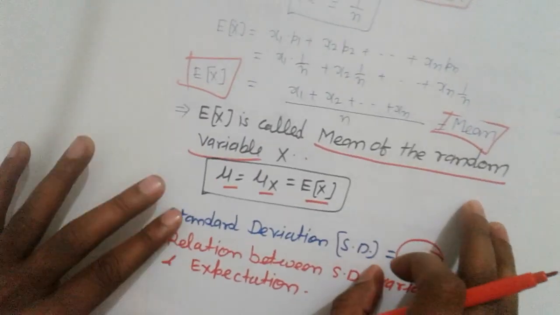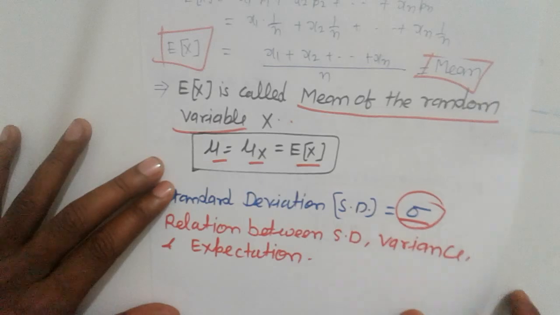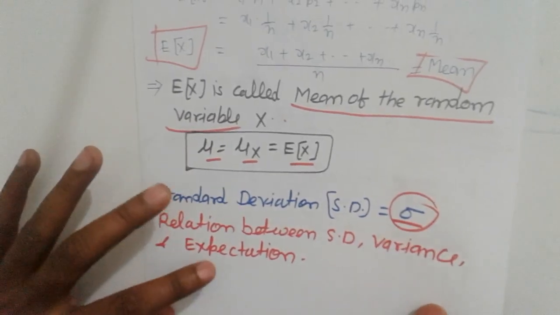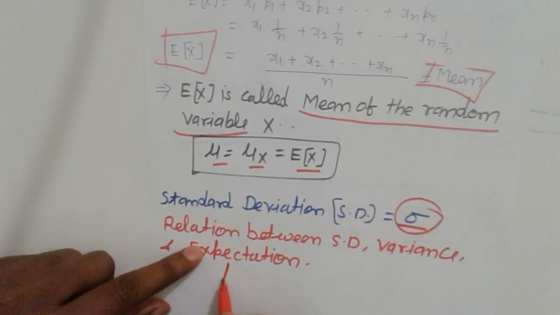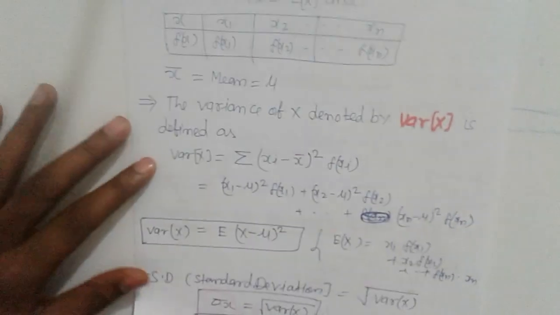Now the relation between standard deviation, variance and expectation, which is the most important part.